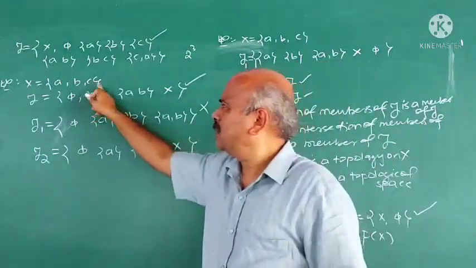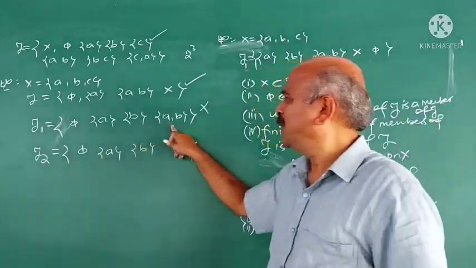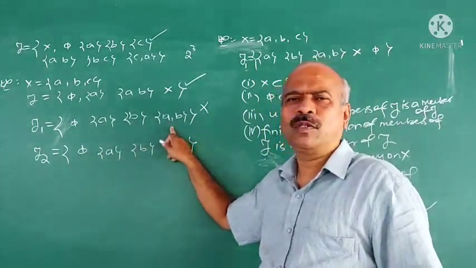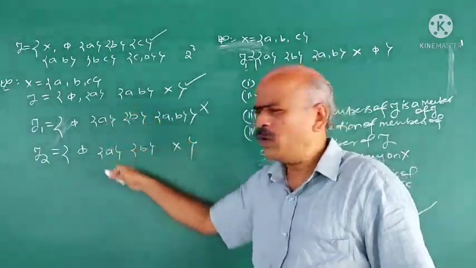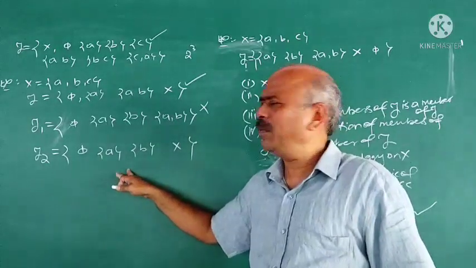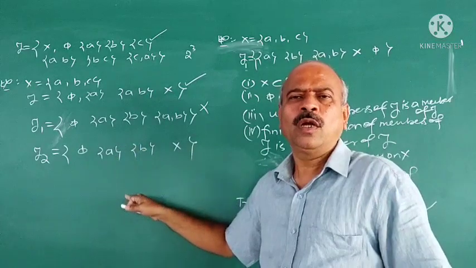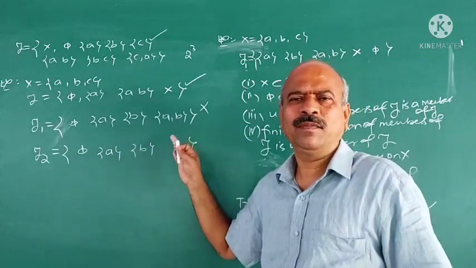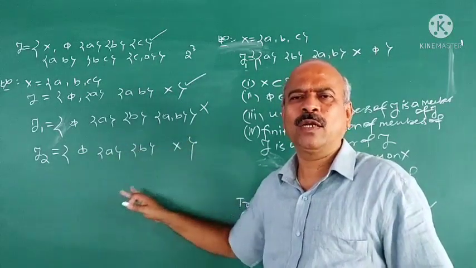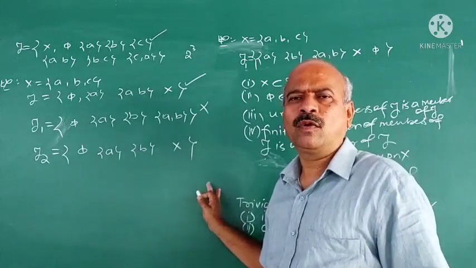If X is equal to {A, B, C}, tau 1, whether it is a topology or not a topology. Or 4 tau 1 collection of subsets will be given: tau 1, tau 2, tau 3, tau 4. Which of the following is a topology? Answers multiple choice. Tau 1, tau 2, tau 3, tau 4.